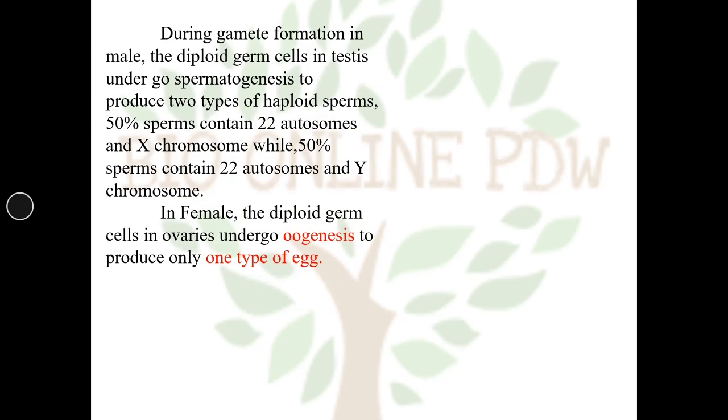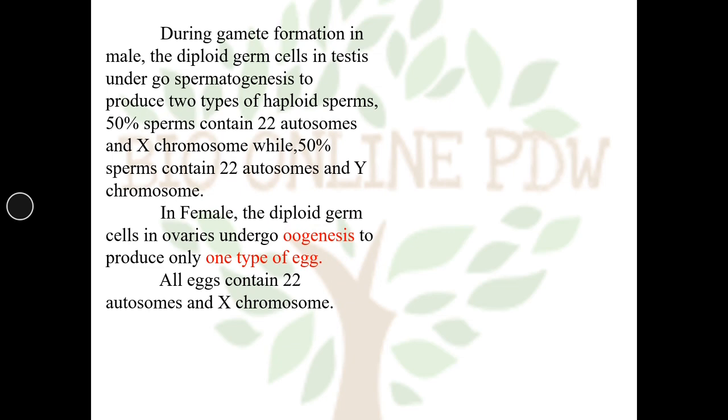During gamete formation in male, the diploid germ cells in the testis undergo spermatogenesis to produce two types of haploid sperms. 50% sperms contain 22 autosomes and an X chromosome, while 50% sperms contain 22 autosomes and a Y chromosome.